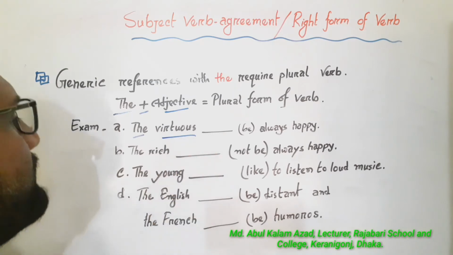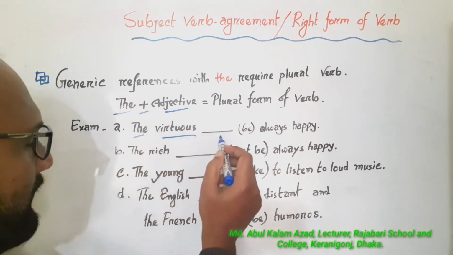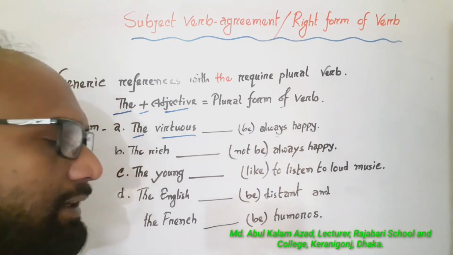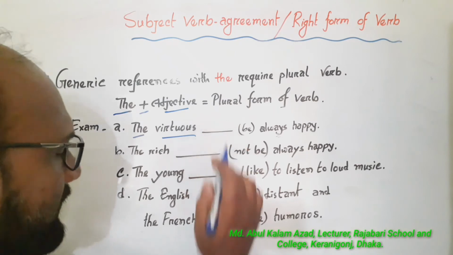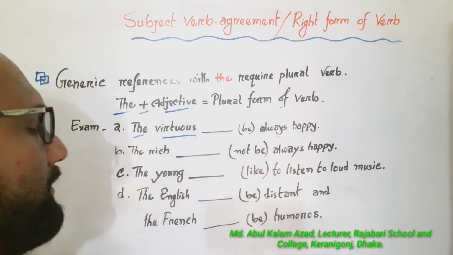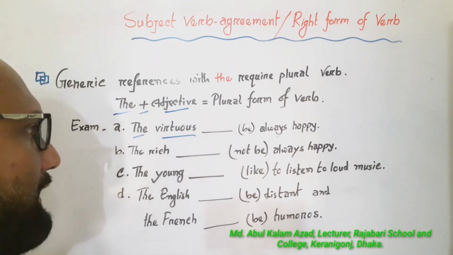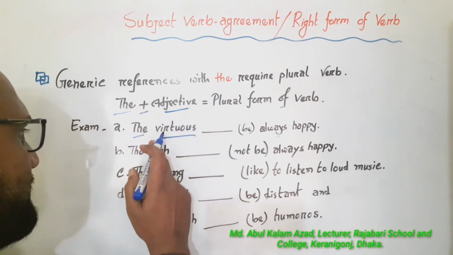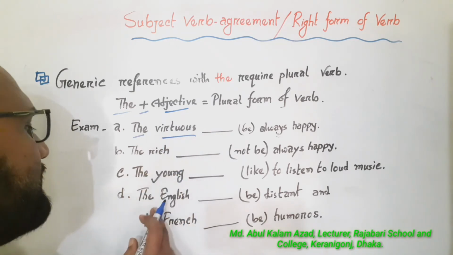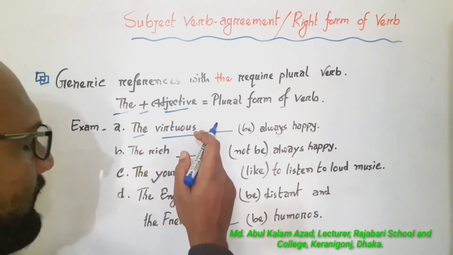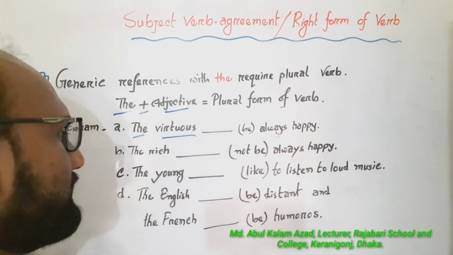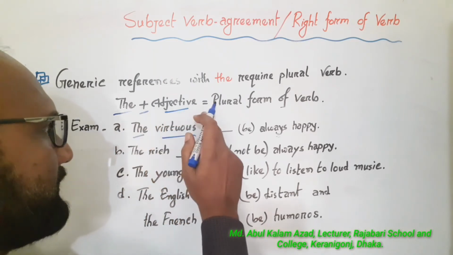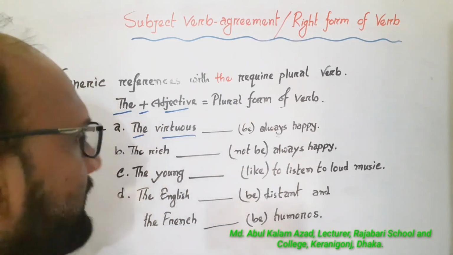The virtues, dash, in the bracket has given be, always happy. We will use here a singular form of verb or plural form of verb. Which will be correct? We will write this subject like this: the virtues, the young, the English, the French. We will use after this subject plural form of verb. The plus adjective equal plural form of verb.